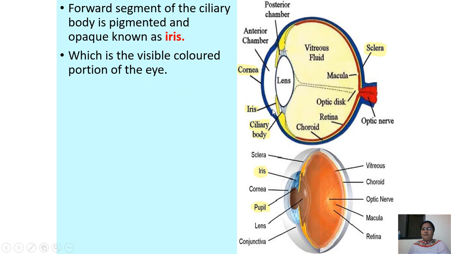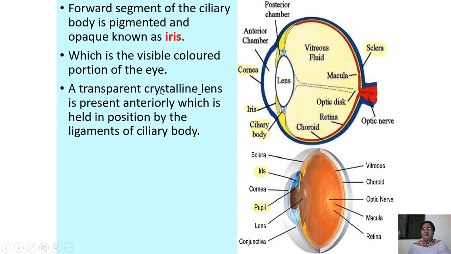Then a transparent crystalline lens. This is a lens, which is a transparent crystalline lens, which is present anteriorly in position, and it is held by the ciliary body.